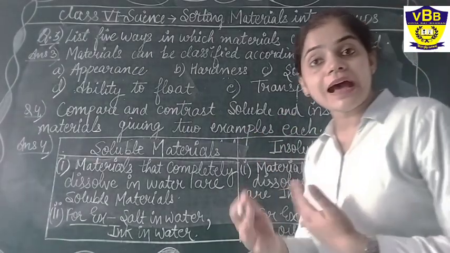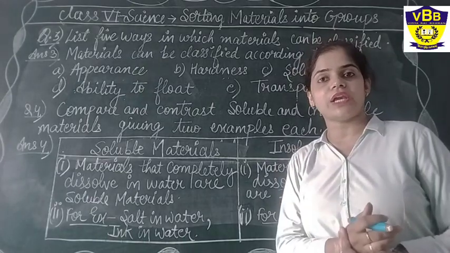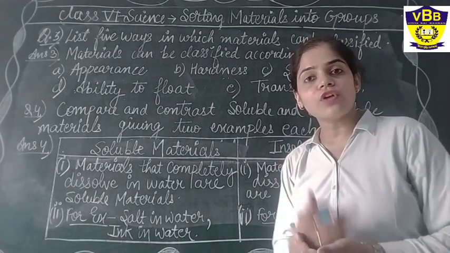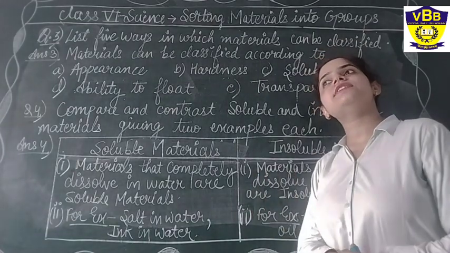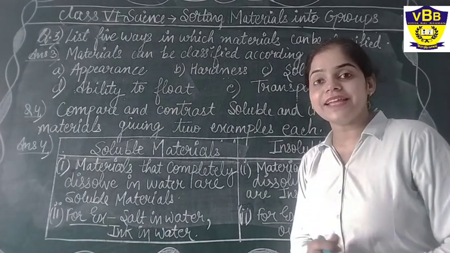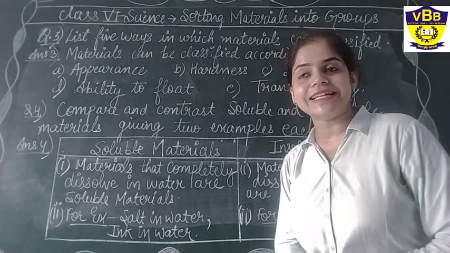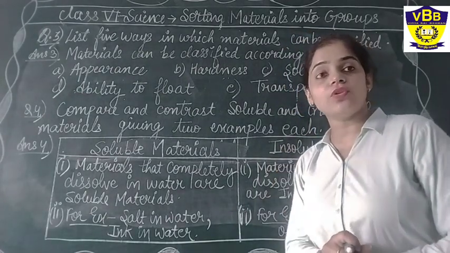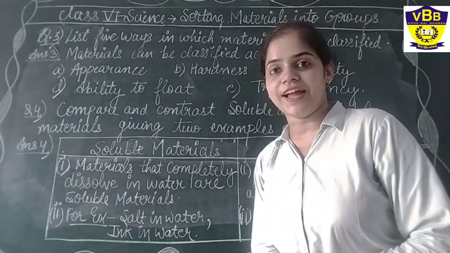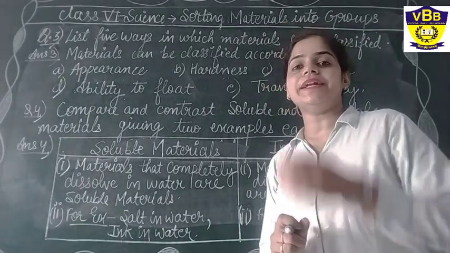Yes, they are now asking about the further classification of soluble and insoluble materials. As the name suggests, soluble means things that easily dissolve in water. And those things that do not easily dissolve in water are known as insoluble materials.